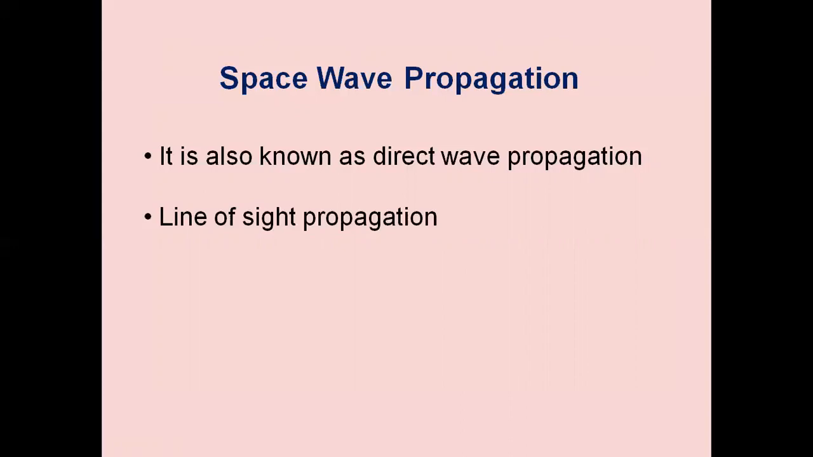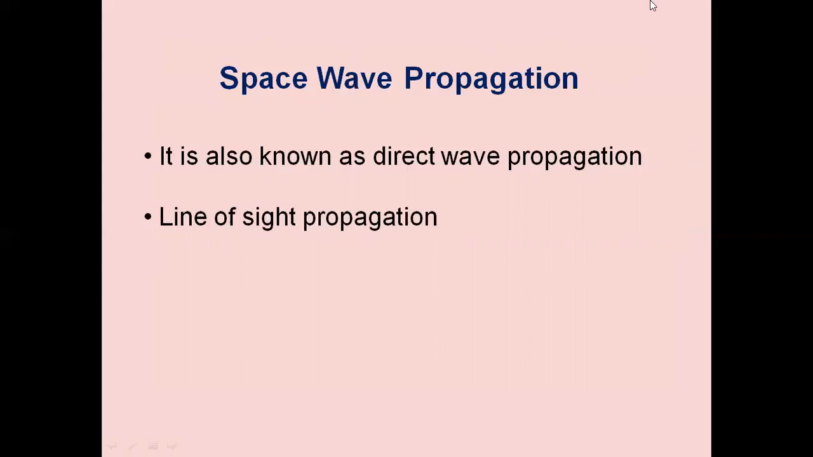In this lesson, we are going to study space wave propagation. It is also called direct wave propagation. The other name for space wave propagation is line of sight propagation. Space waves are called direct waves, which travel in a straight line. However, since they depend on line of sight condition, space waves are limited in their propagation by the curvature of the Earth. Thus, they propagate similar to electromagnetic waves in free space.